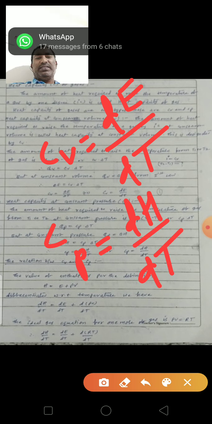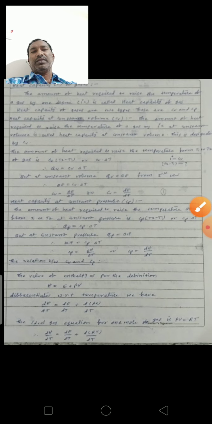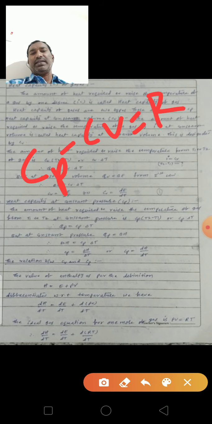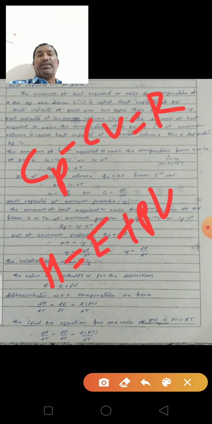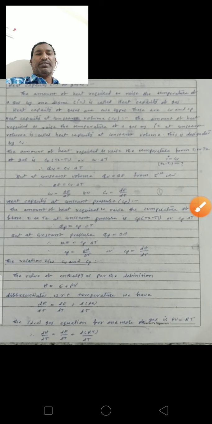From these we can derive the relation between them. Taking the enthalpy equation, H is equal to E plus PV, and differentiating with respect to temperature, we get Cp minus Cv is equal to R.